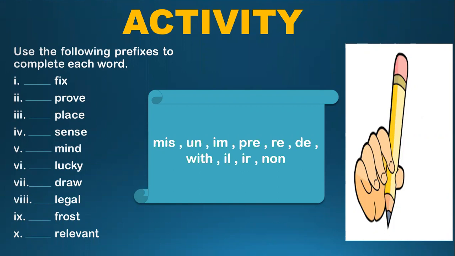Number two, improve. Number three, replace. Number four, nonsense. Number five, remind. Number six, unlucky. Number seven, withdraw. Number eight, illegal. Number nine, defrost. And number 10, irrelevant.